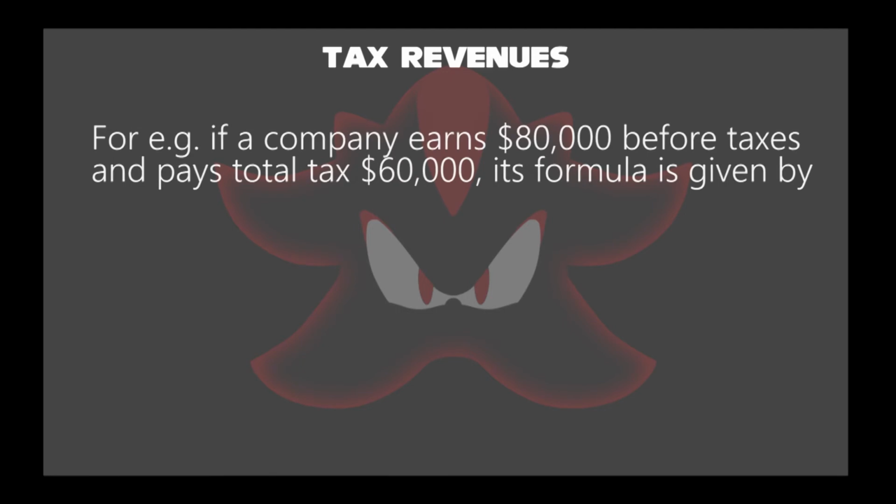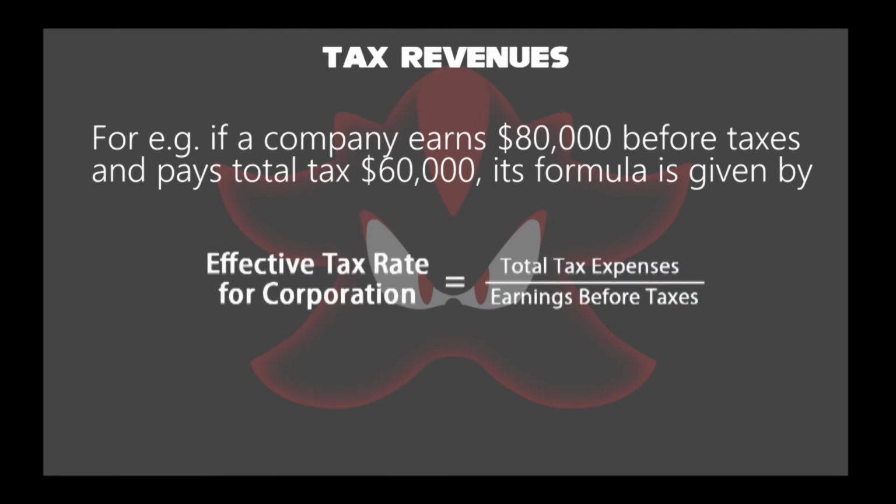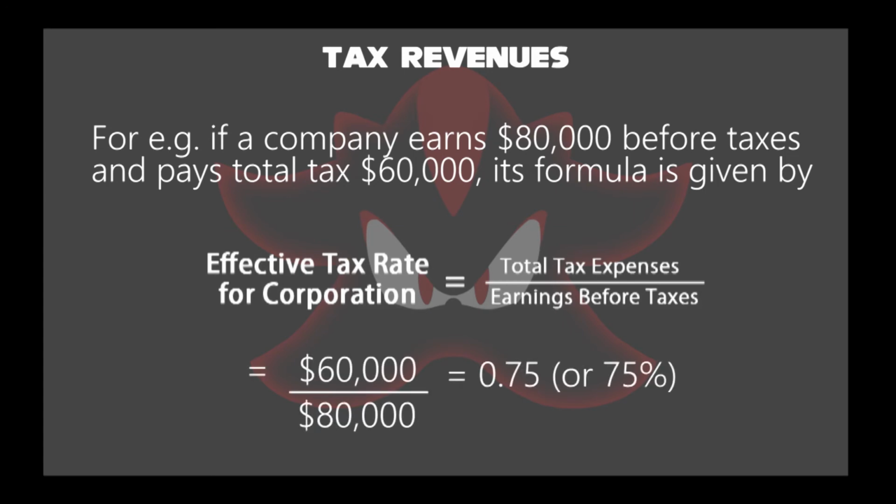For example, if a company earns $80,000 and pays $60,000 in taxes, the effective tax rate is calculated by dividing the income tax expense by the income before taxes. The effective tax rate is equal to $60,000 divided by $80,000, which means the company paid an average rate of 75% in taxes. The ratio of effective tax is therefore 0.75.